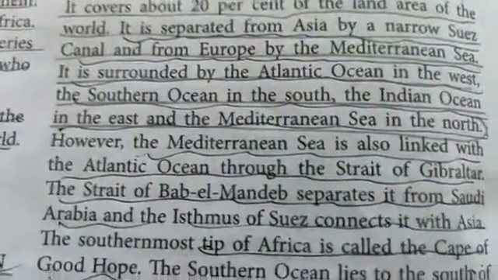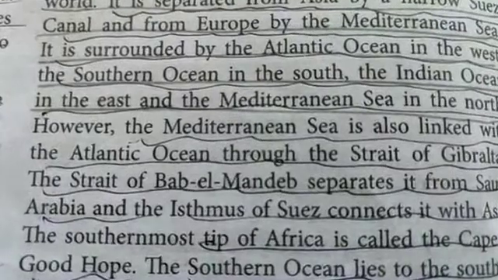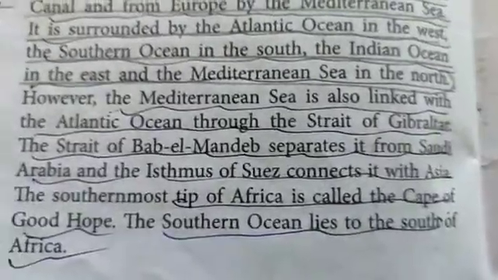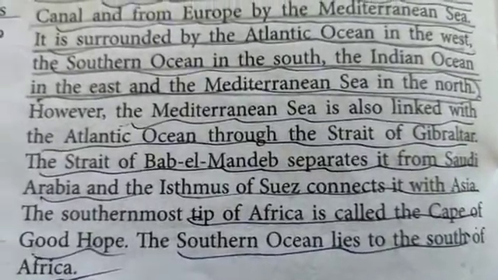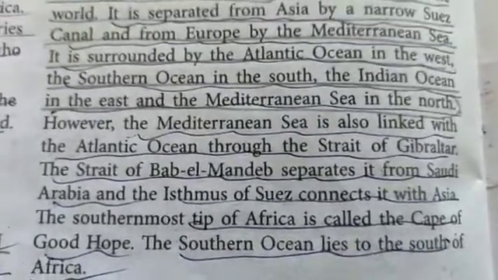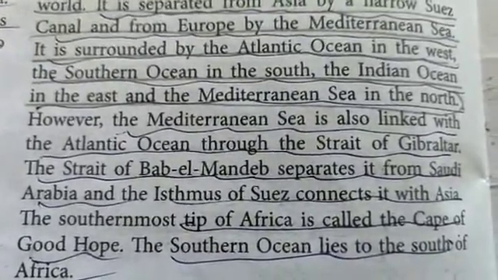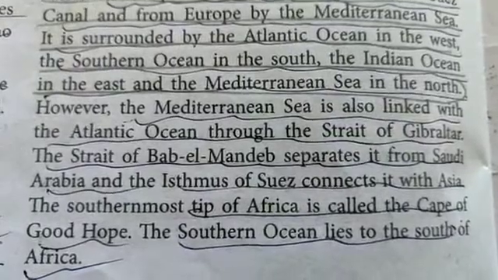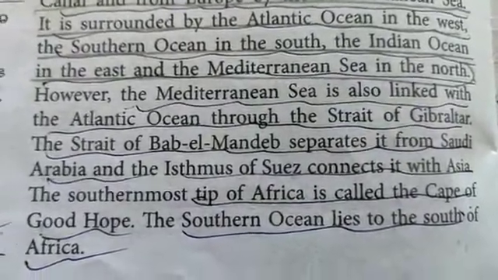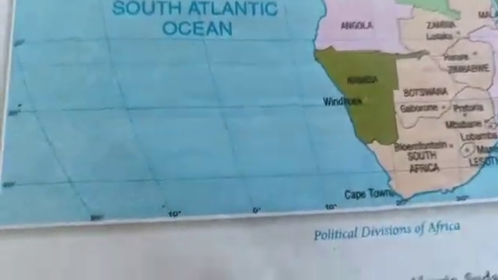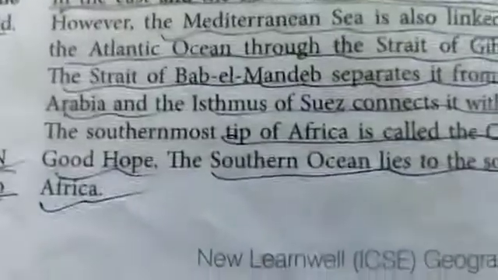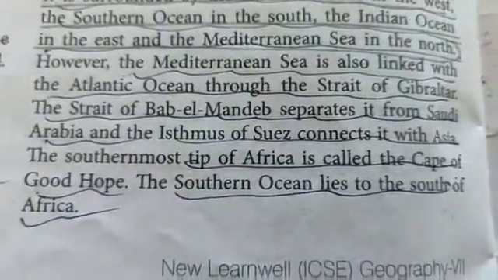Now, the Strait of Bab el-Mandeb separates it from Saudi Arabia, and the Isthmus of Suez connects it with Asia. These two things are not marked over here. The southernmost tip of Africa is called the Cape of Good Hope, near Cape Town. Here you will have the Cape of Good Hope. Now, the Southern Ocean lies to the south of Africa. Let us see the political divisions.